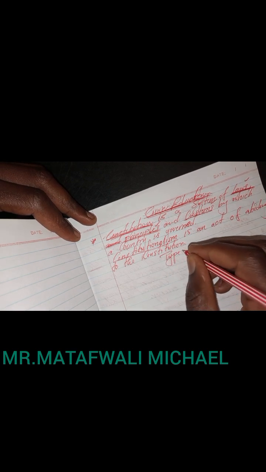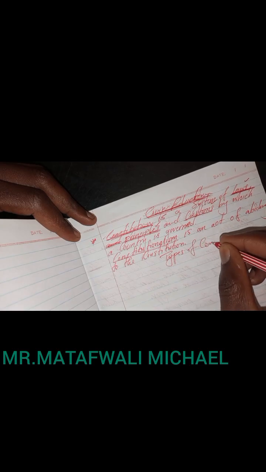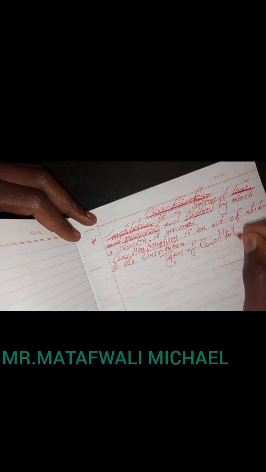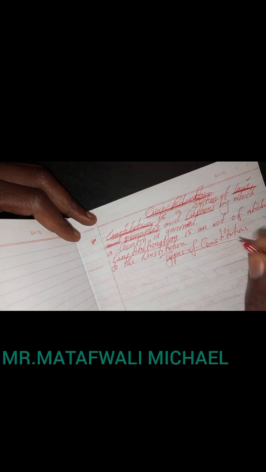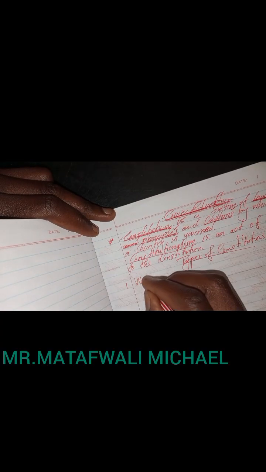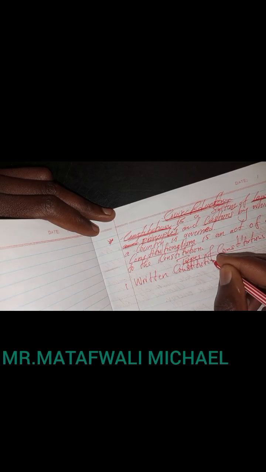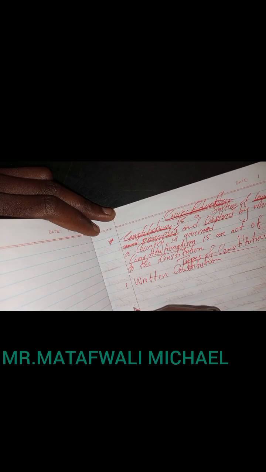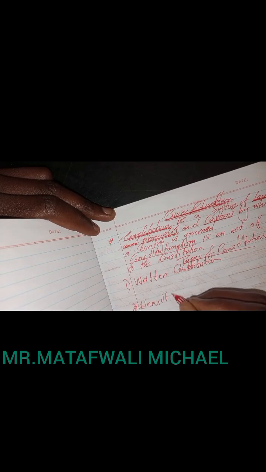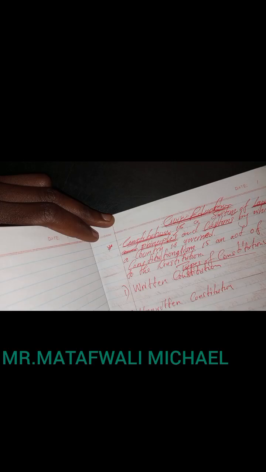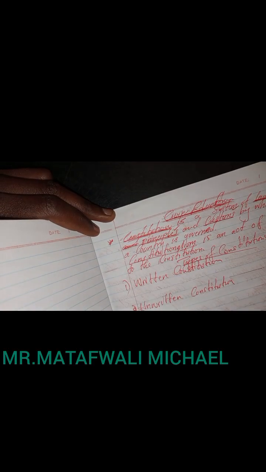So we have types of constitutions. Number one, we have written constitution. Then second, we have unwritten constitution. Written constitution and unwritten constitution.